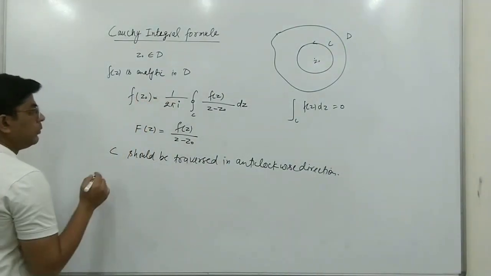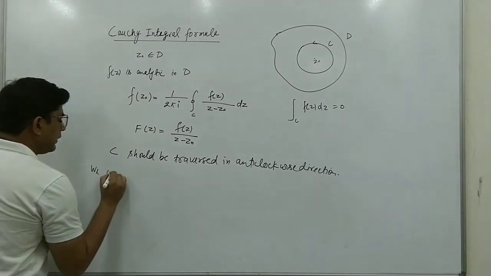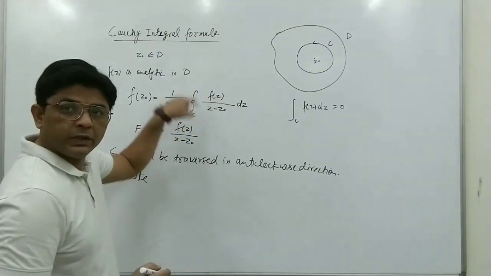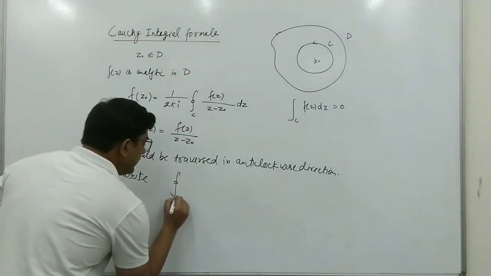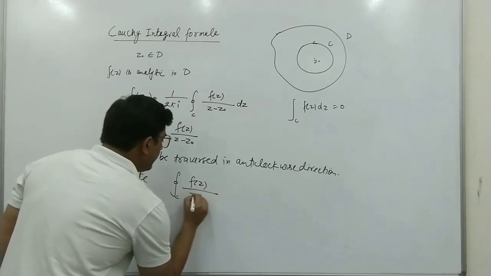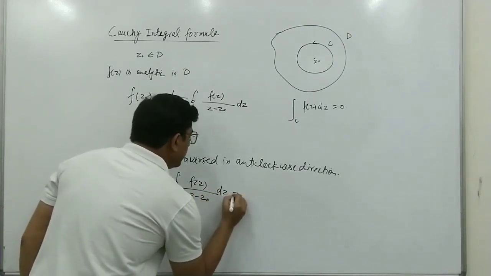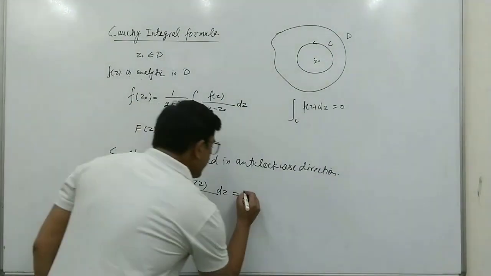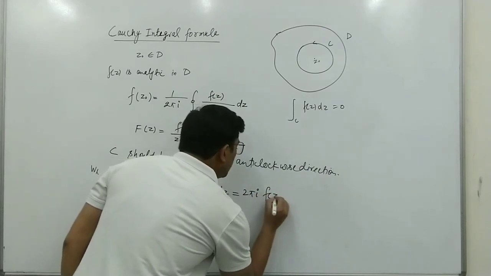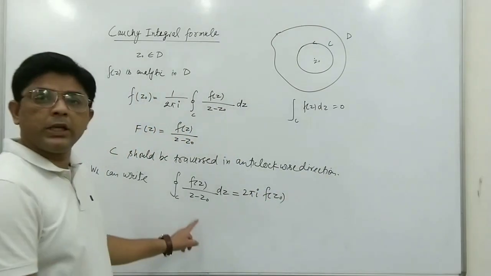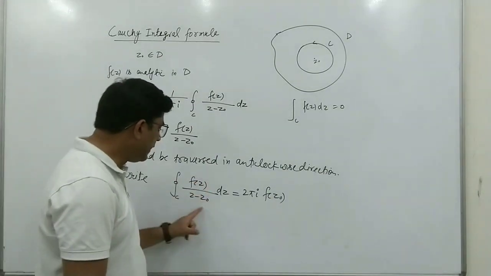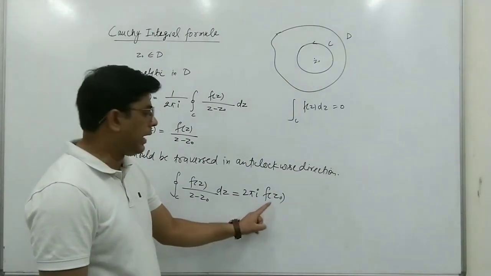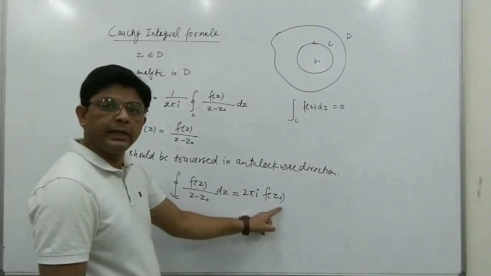We can also use this formula to find the value of an integral. The integral over C of f(z) upon (z minus z0) dz will be equal to 2 pi i into f(z0), where f(z0) is the value of this function at the point z0.